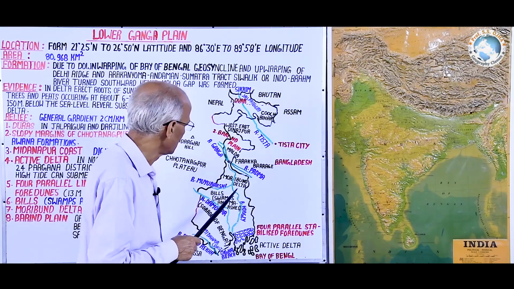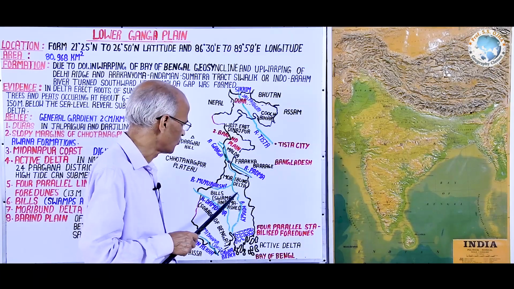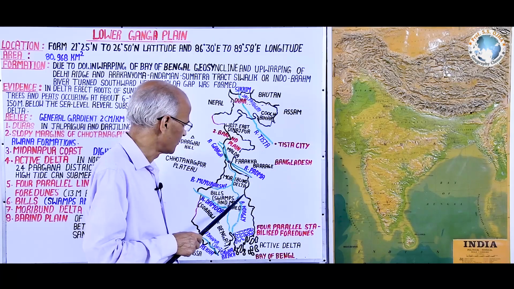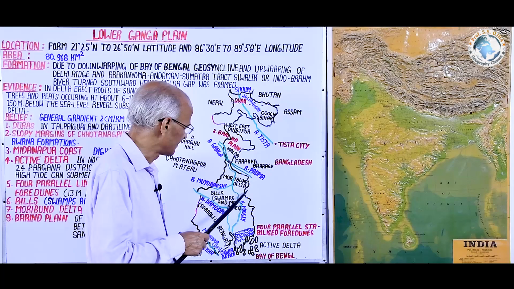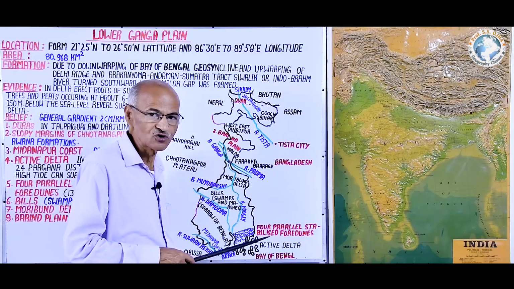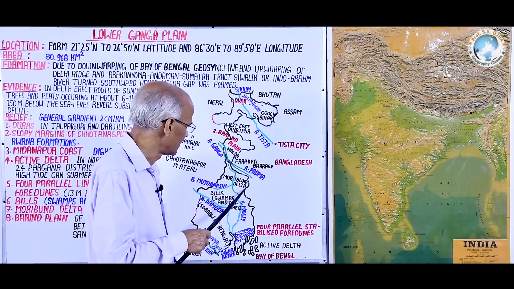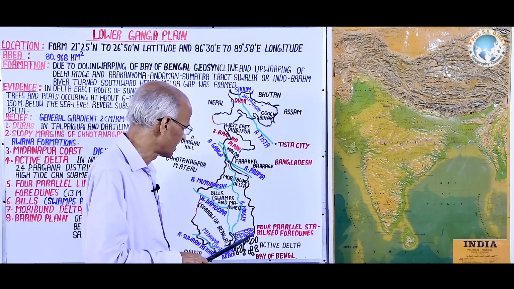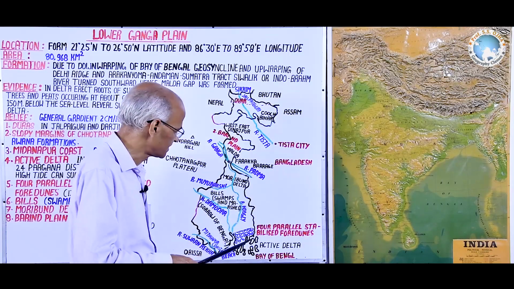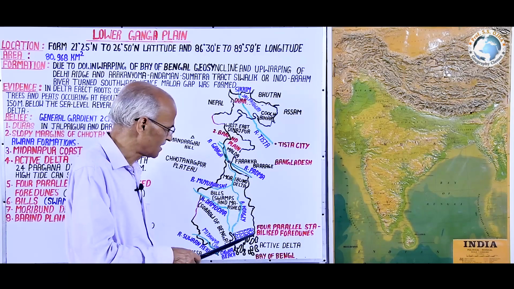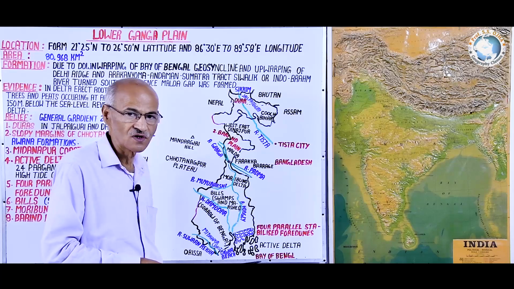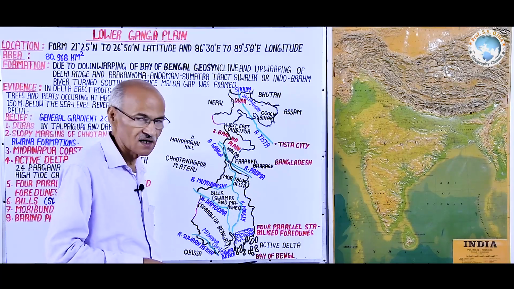Now the border of this Lower Ganga plain, West Bengal with Bangladesh, is here demarcated by a natural line, a river named River Haryabhanga, which drains into the Bay of Bengal, and at its mouth there are a number of islands.